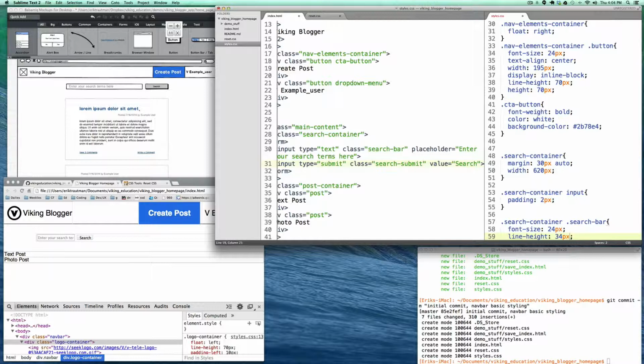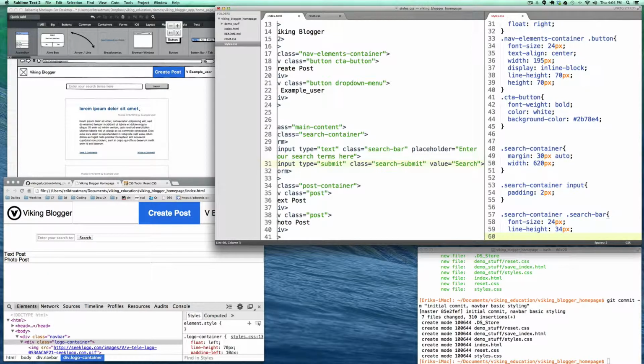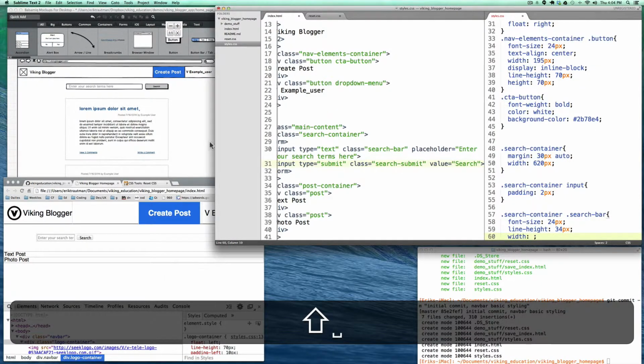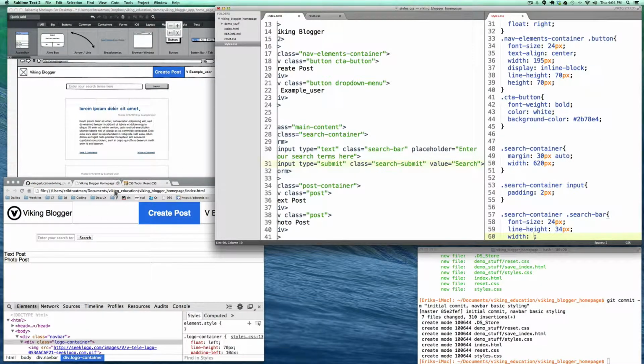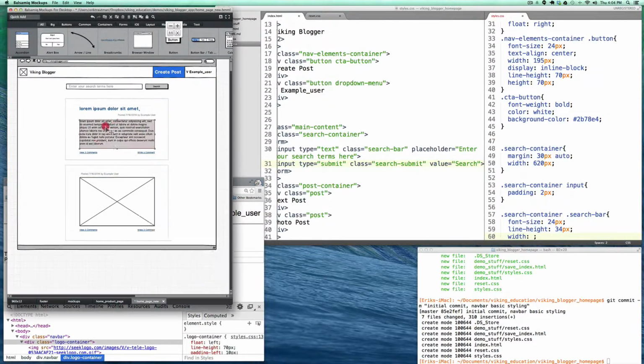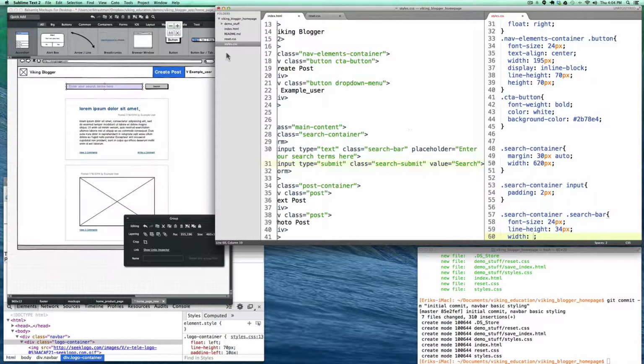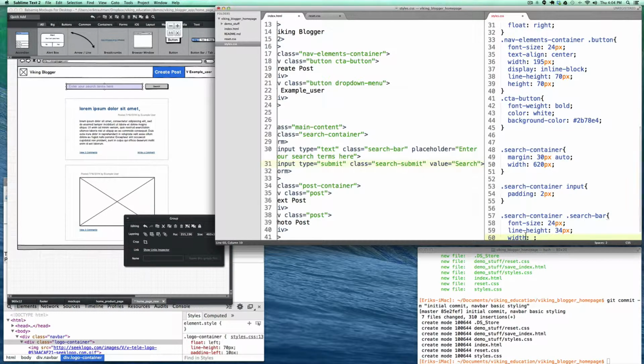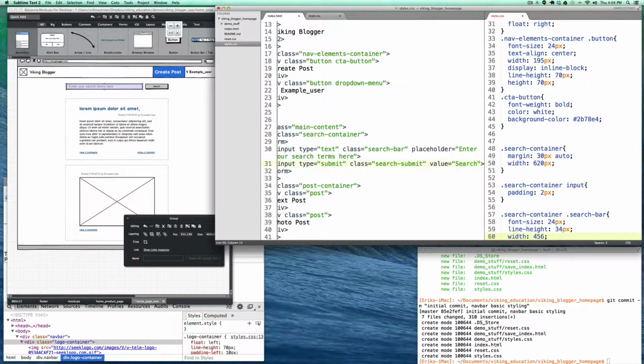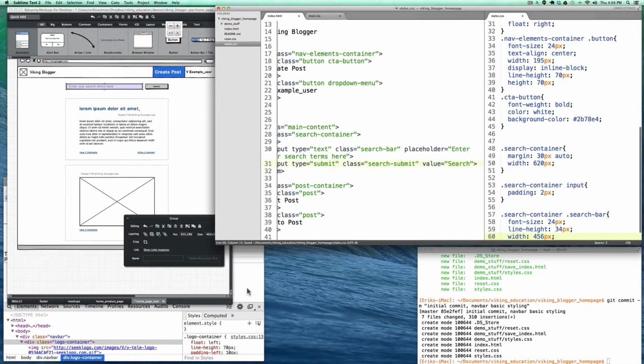So we have a line height of 34 pixels, and then we're going to put a width. We're also going to want to define that because again, it takes up a specified amount of space. And so if we look on the mockup here, it's meant to be 460 pixels. But we do want to take note of the fact that the width on the page is going to be influenced by the padding as well. So if we're assuming that we have 2 pixels of padding on each side to get to 460, simple math, 456 pixels. And so that should get us to where we want to go.